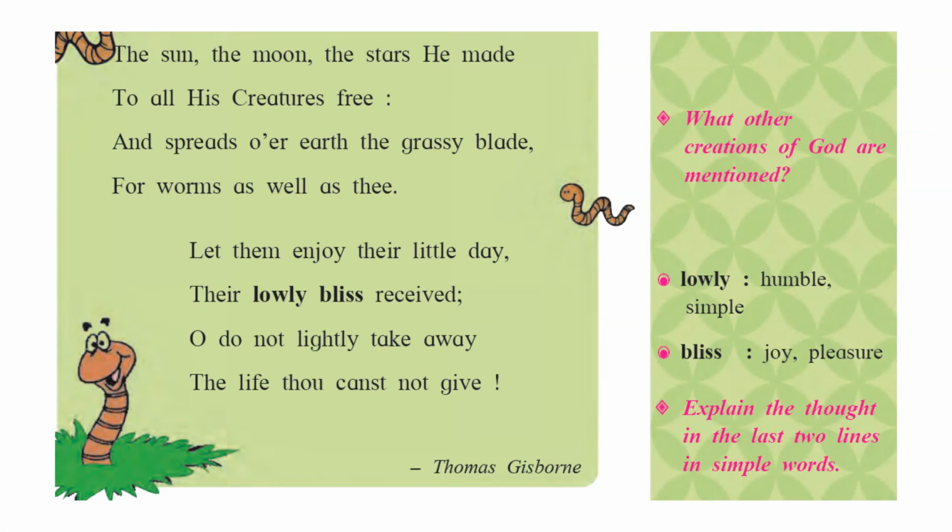So let them enjoy their little day, their lovely bliss. Lovely bliss means lowly means humble, and bliss means joy. Whatever pleasure they have, don't criticize that insects are very ugly. Whenever some people see an insect, they immediately kill it. So this should not happen.